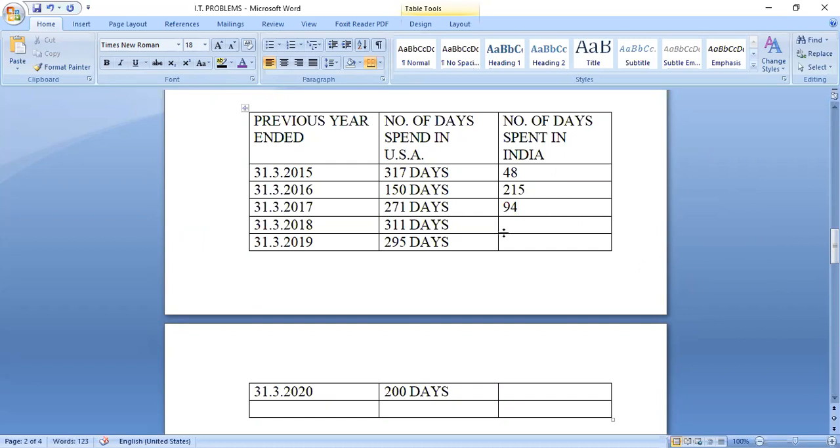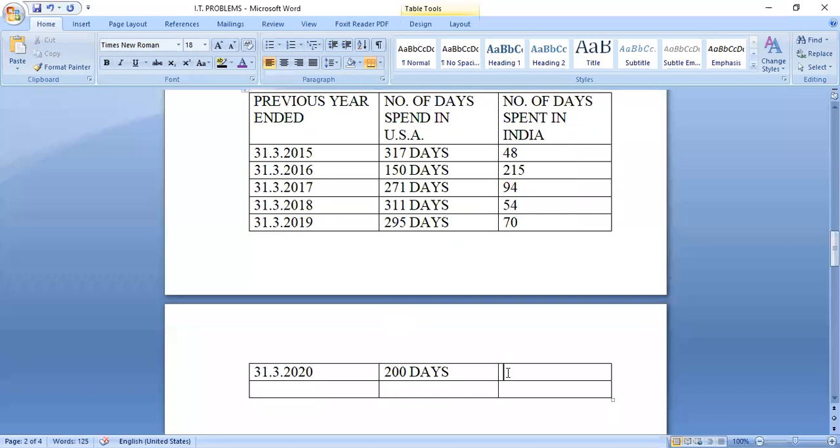And for 2018, 54. And 2019, 270 days. And for 2020, 165 days. Yes. So you have to calculate how many days are spent in India.